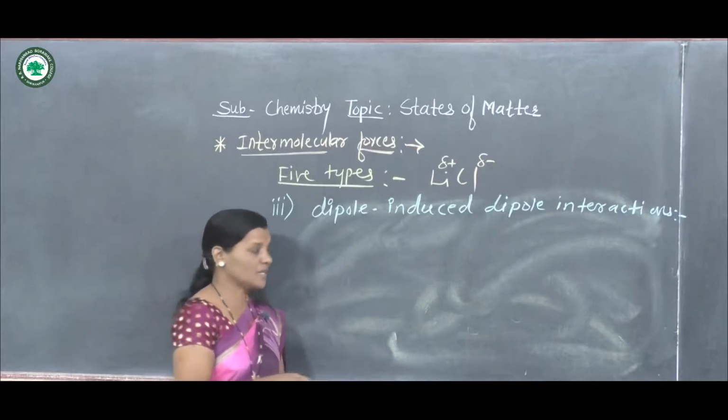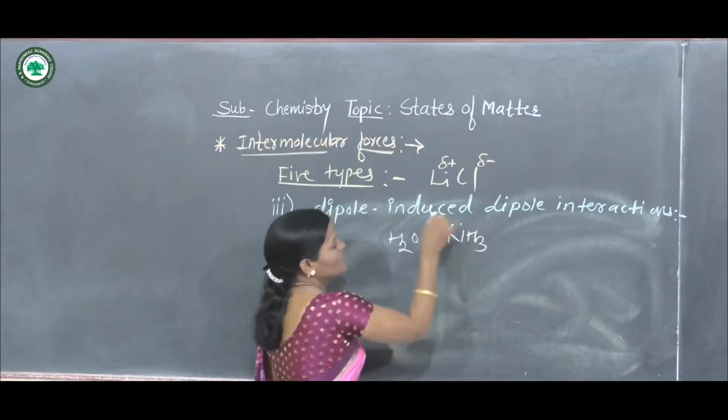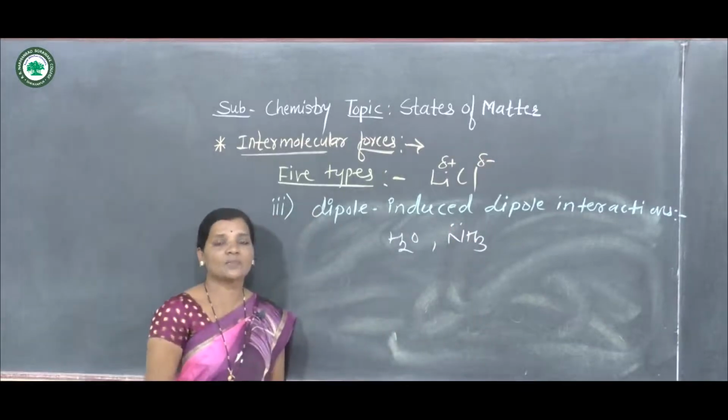For example, water and ammonia are polar molecules.